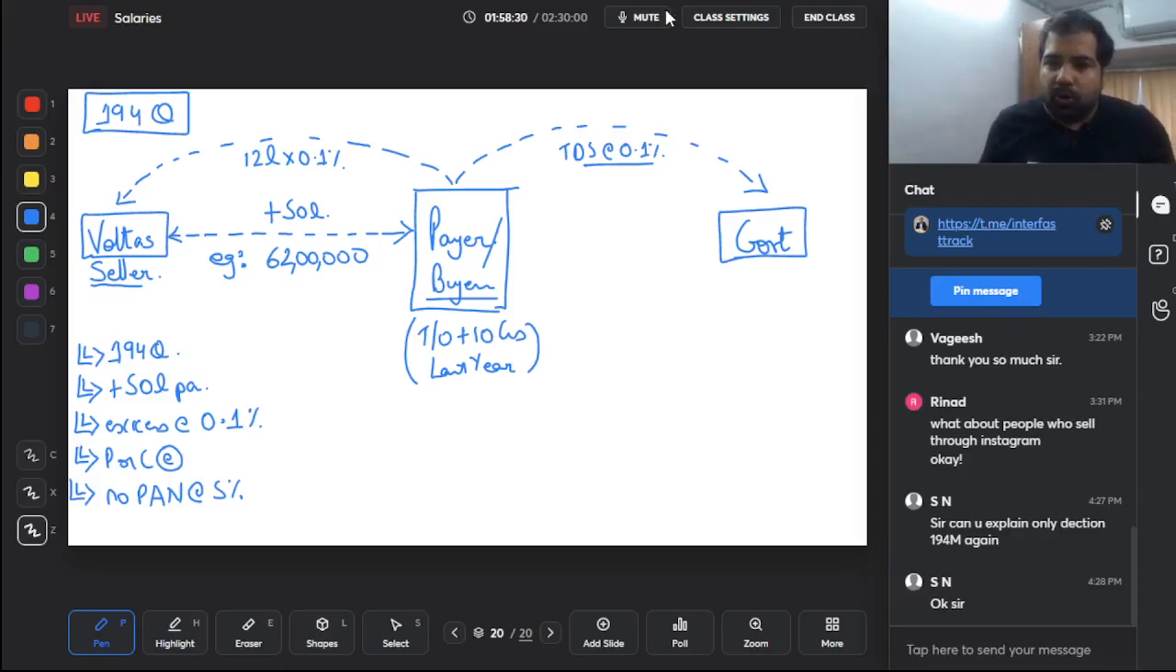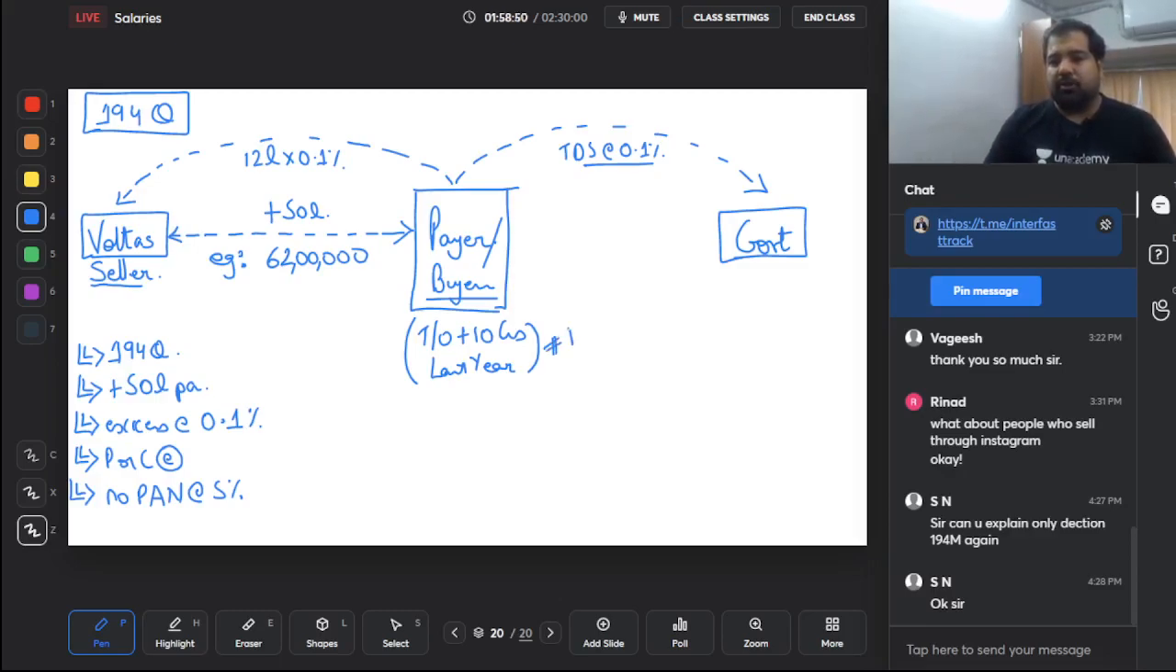Guys, how do you know how to do this? In the exam, whatever they give you, draw a diagram. If there is a buyer, put him in the middle, because the buyer is the payer, always in the middle. And please make sure his turnover is more than 10 crores last year. What if his turnover is not more than 10 crores? Then this section will not apply. First condition is it should be more than 10 crores.